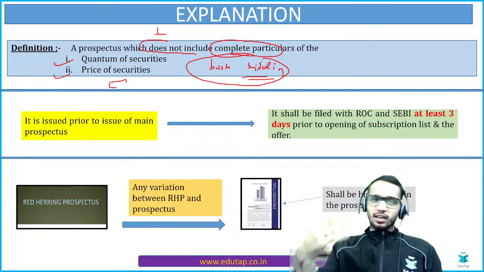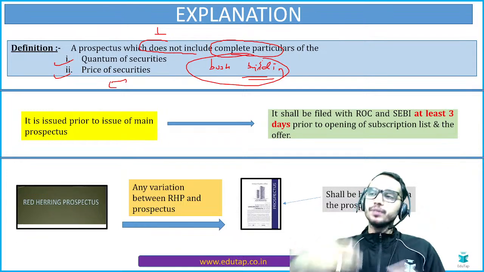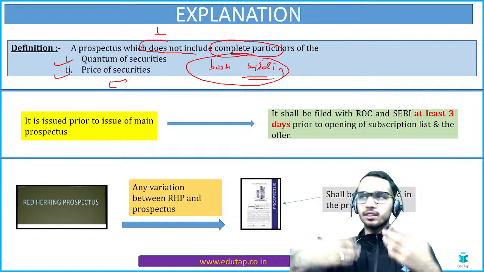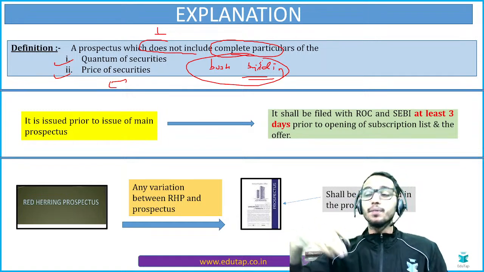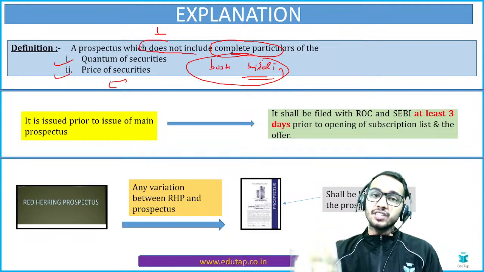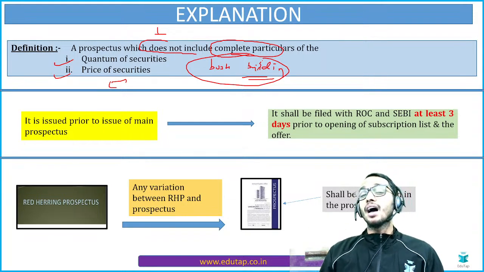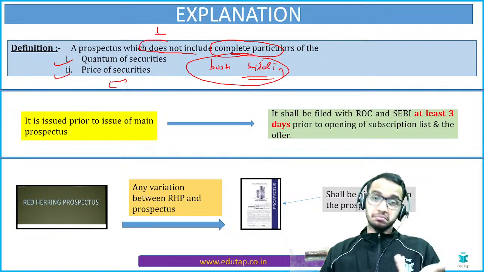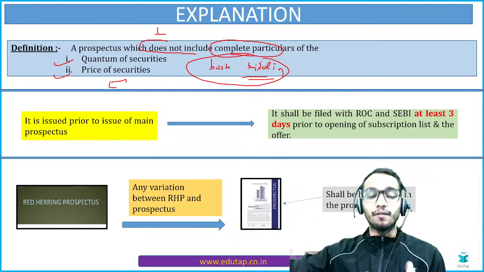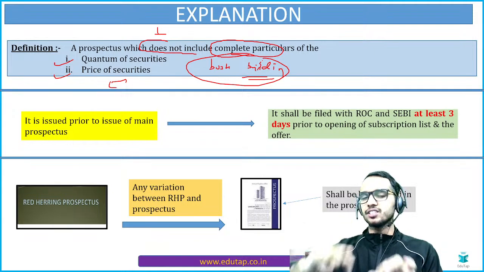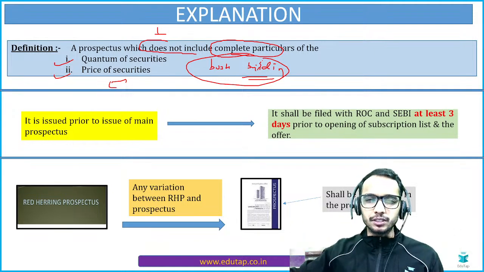They will say, okay, we are the company, right? You and me are the company. We have issued this red herring prospectus. Now the public will respond. One guy will say, I will purchase 1,000 shares of this company at rupees 1,000 per share. He might say that. Another person will say he is going to buy 500 shares. He will bid for 500 shares at 100 rupees per share.